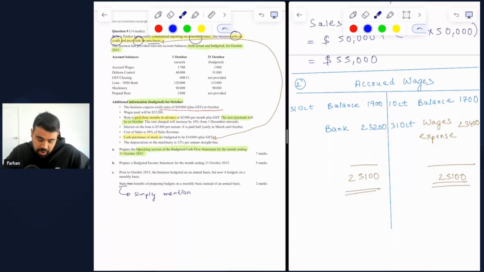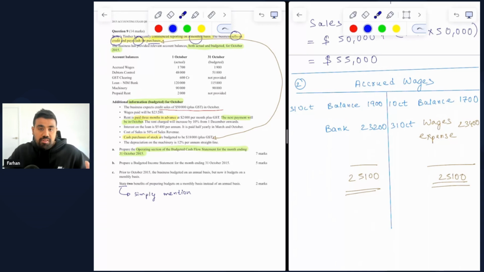Now you can see that I have created a ledger account for accrued wages, which is a current liability account, and I've included the opening and closing balances there. Liabilities by default should always have an opening balance on the credit side and the closing balance on the debit side.